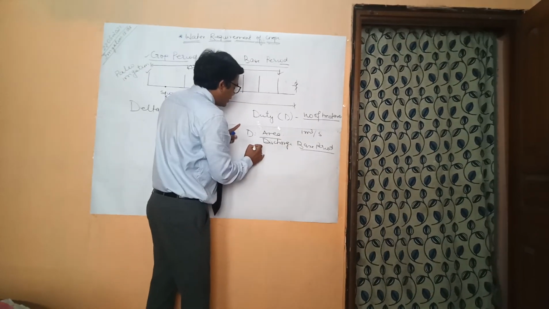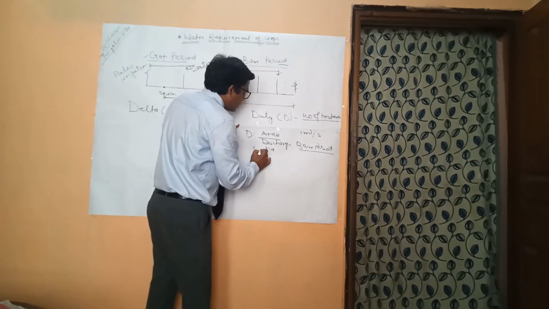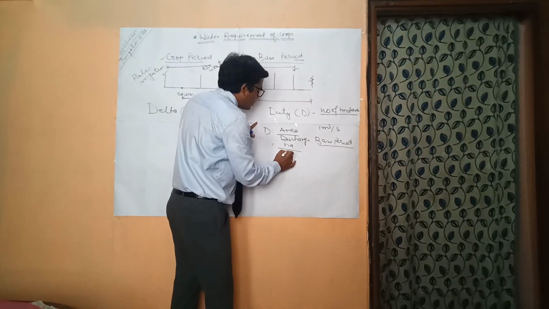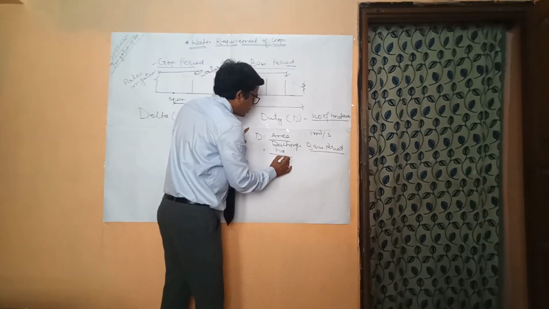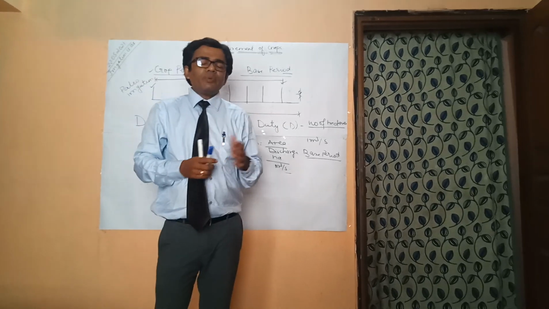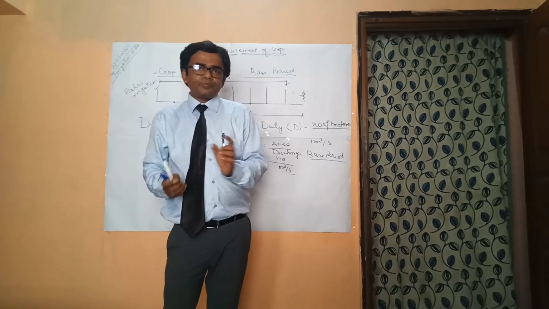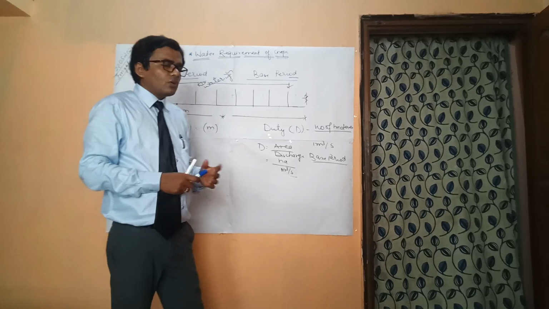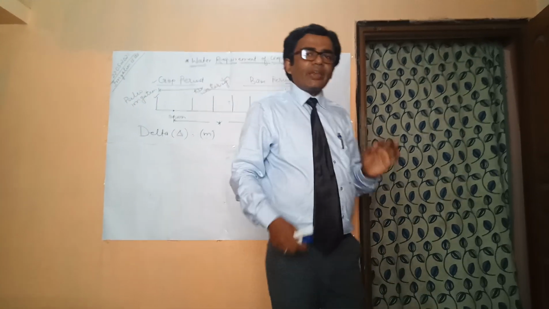So area we generally calculate in terms of hectare and discharge in terms of meter cube per second, or we can say cumec. So the unit of the duty will be hectare per cumec. Okay, now we will be going through the relationship between the duty and delta.